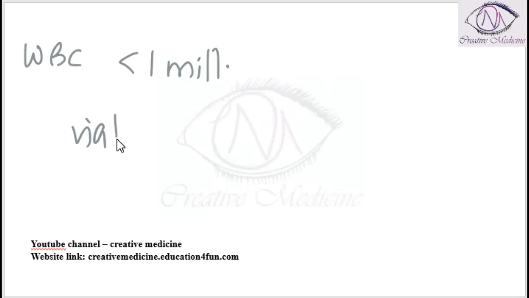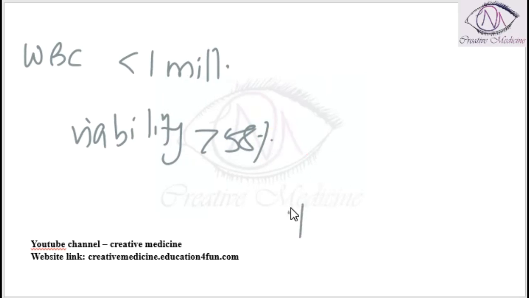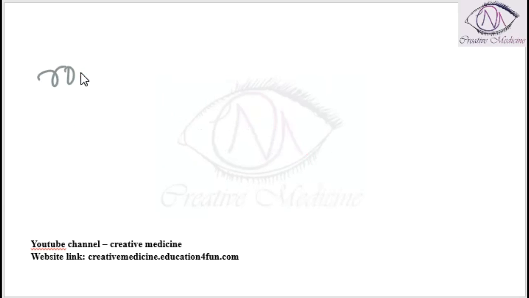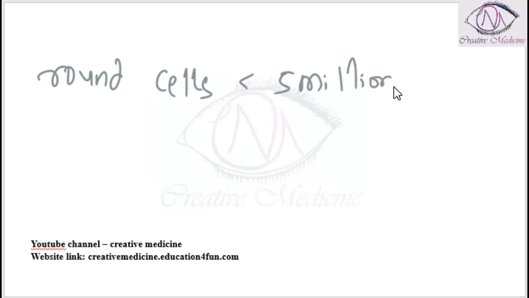Drug of choice for any infection in male genital tract is doxycycline. Total number of round cells are less than 5 million per ml. Round cells constitute WBCs and the granular sperms.